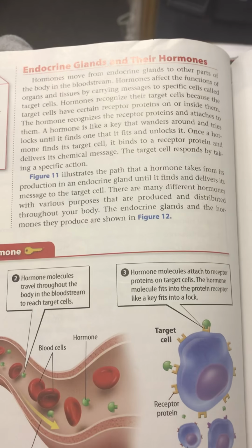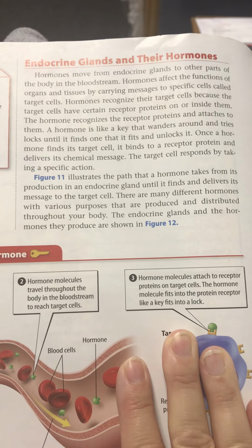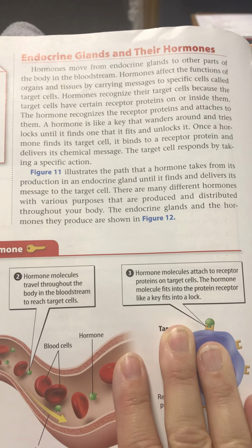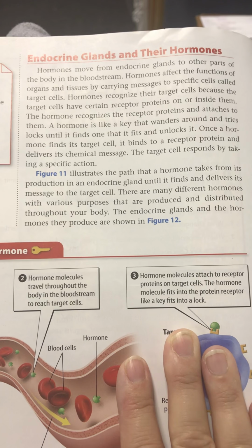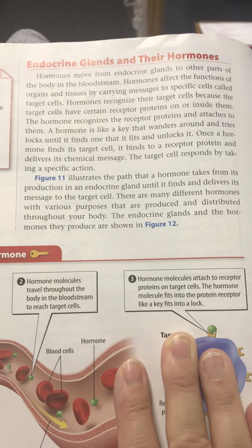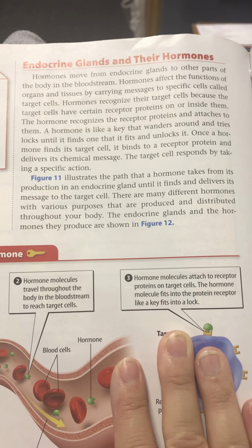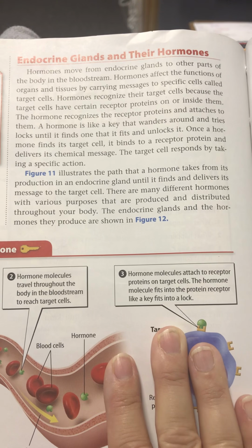Endocrine glands and their hormones. Hormones move from endocrine glands to other parts of the body in the bloodstream. Hormones affect the functions of the organs and tissues by carrying messages to specific cells called target cells. Hormones recognize their target cells because the target cells have certain receptor proteins on or inside them.